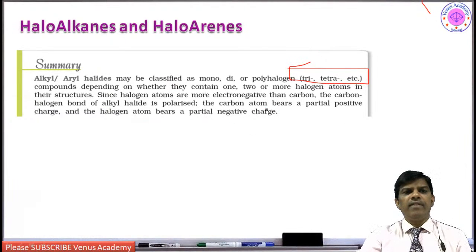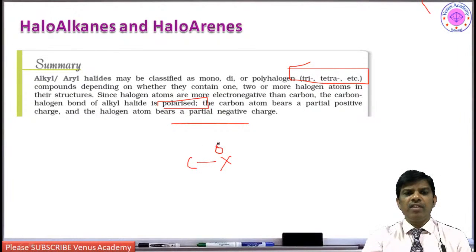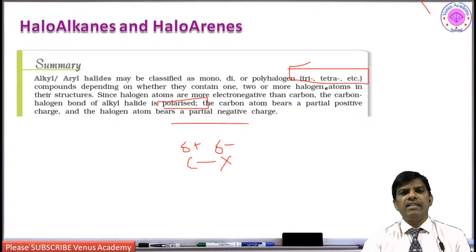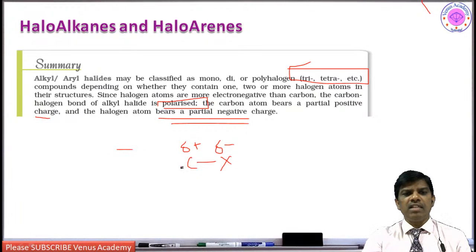Compounds are classified depending on whether they contain 1, 2 or more halogen atoms in their structure. Since halogen atoms are more electronegative than carbon, the carbon-halogen bond of an alkyl halide is polarized. That I also explained. So the C-X bond is polarized, with a partial negative and partial positive charge. In haloalkanes, the carbon atom bears a partial positive charge and the halogen atom bears a partial negative charge. So this is what we learned.